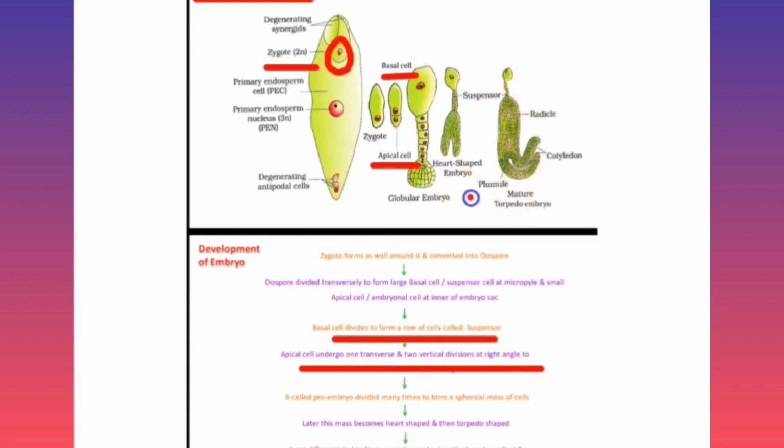Here we can say that plumule, radicle and embryonal axis further develop into the cotyledon. One cotyledon in monocot plants and two cotyledons in dicot plants. So that's the development of an embryo, and which is also a post-fertilization change.